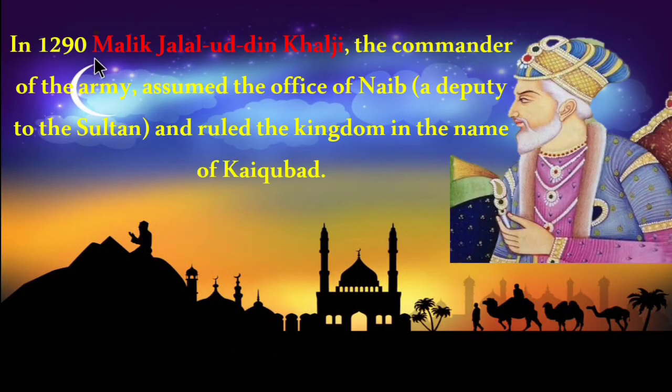Then in 1290, Malik Jalaluddin Khalji, the commander of the army, assumed the office of Naib, a deputy of the Sultan, and ruled the kingdom in the name of Kaikubad.